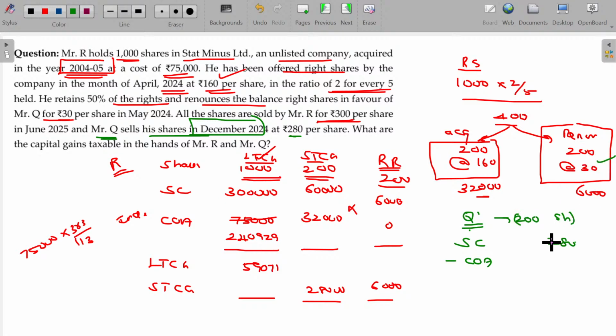The amount paid for the right plus the amount paid for subscribing the shares, 160. 190 being the cost of acquisition. 90 will be the short-term capital gain. The period of holding is less than 1 year. So now you multiply with the number of shares, 200, then 18,000 will be the total short-term capital gain in the hands of Q. Clear?